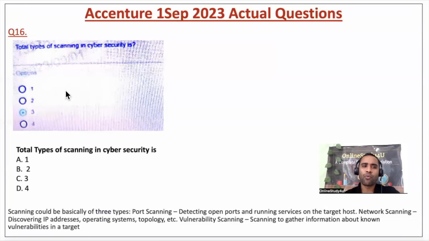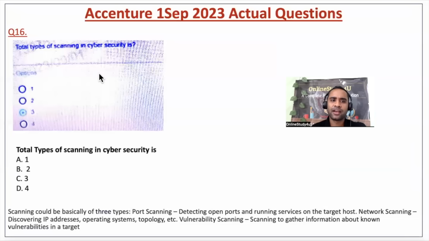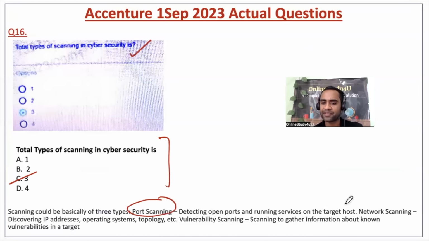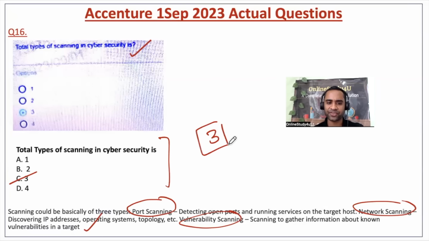Now, what are the total types of scanning in cyber security? In cyber security, scanning is basically of three types. Port scanning: detecting open ports and running services on the target host. Network scanning: discovering IP addresses, operating system, topology, etc. Vulnerability scanning: scanning to gather information about known vulnerabilities in a target. So basically there are three types of scanning in cyber security.